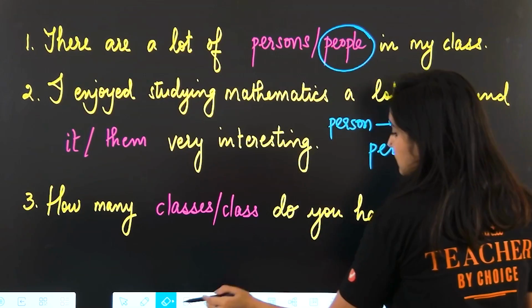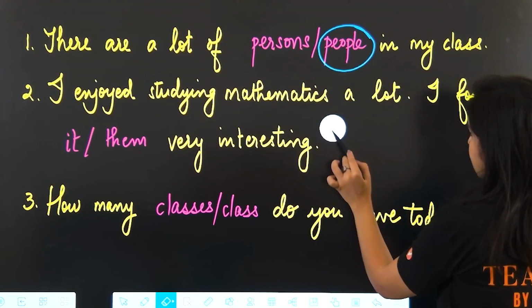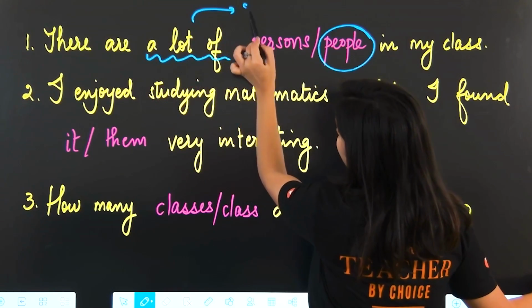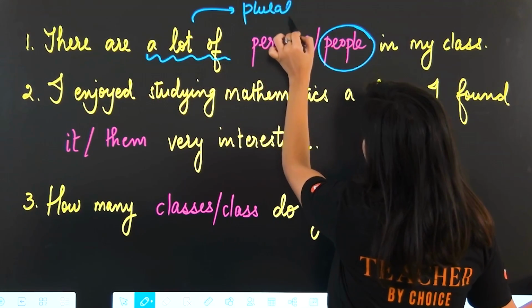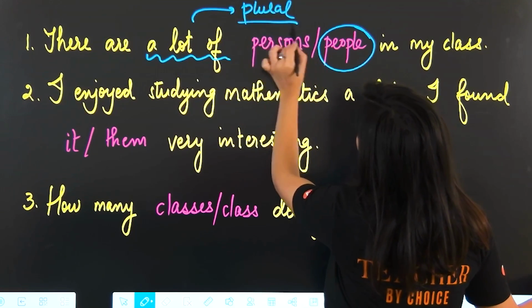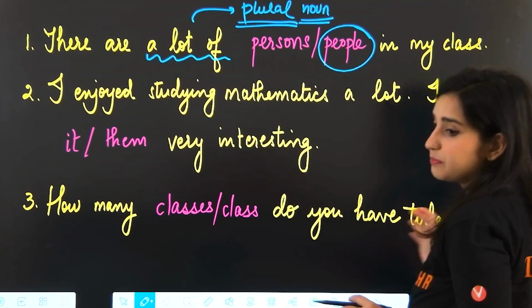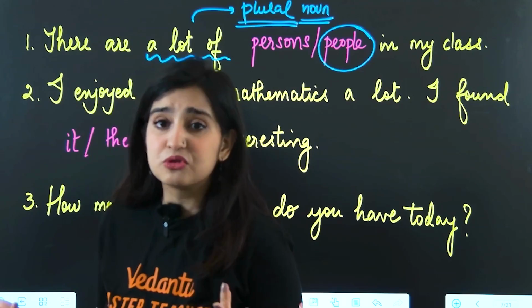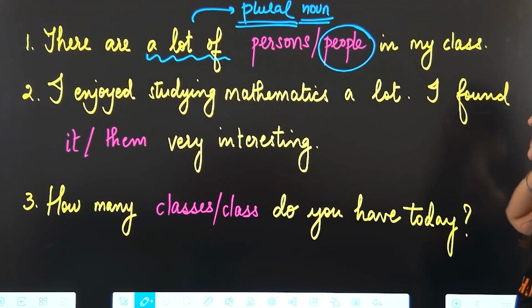The second thing here is whenever we have the phrase a lot of, we always need to make sure that we have a plural noun along with it. Okay, so a lot of people, because logically speaking, a lot of means obviously more than one. So it cannot be singular, it has to be plural. Okay. Second, I enjoyed studying mathematics a lot.